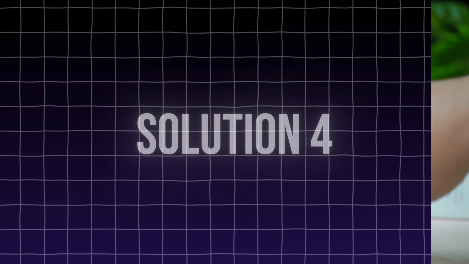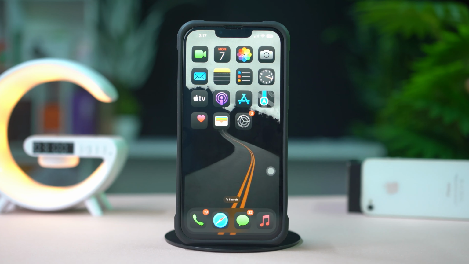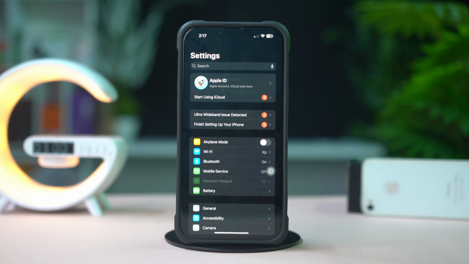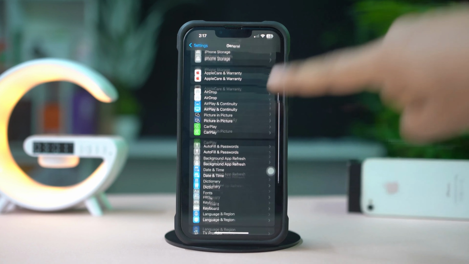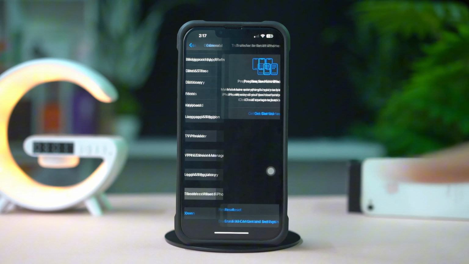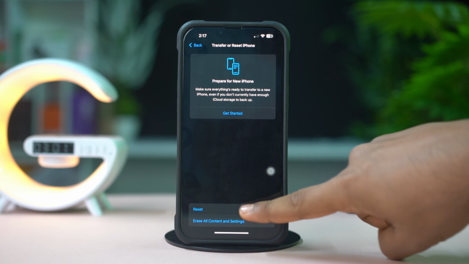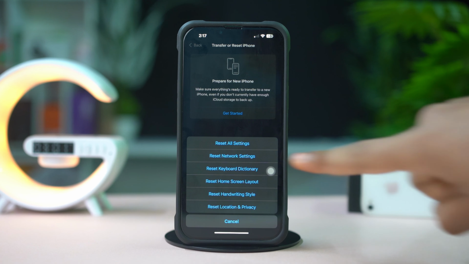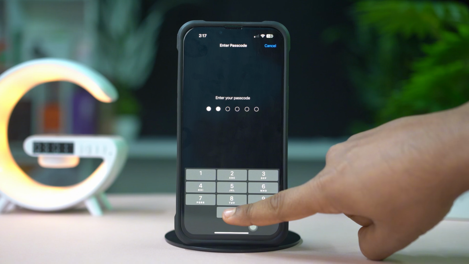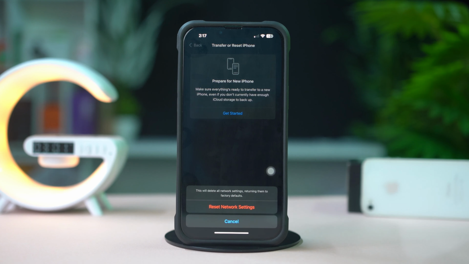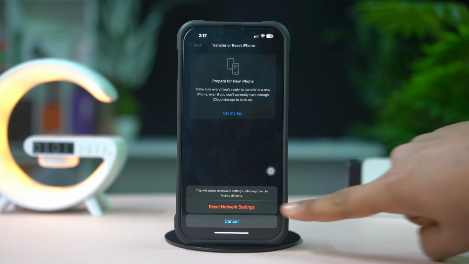Solution 4. Reset network settings. Open Settings, tap General, scroll down, then tap Transfer or Reset iPhone. After that, tap Reset. Now tap Reset Network Settings. Enter the passcode of your iPhone if needed. Tap Reset Network Settings again. After resetting the network, go ahead and check whether your problem is solved or not.